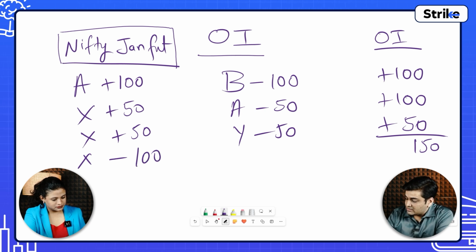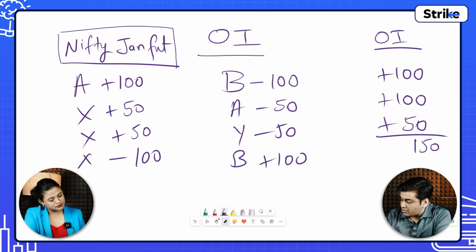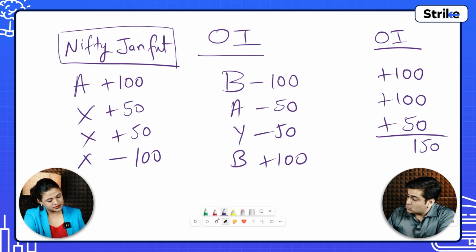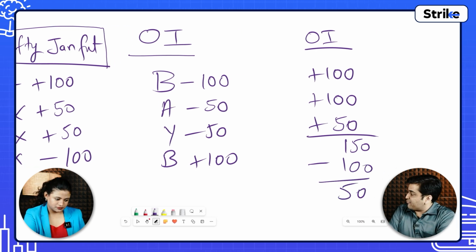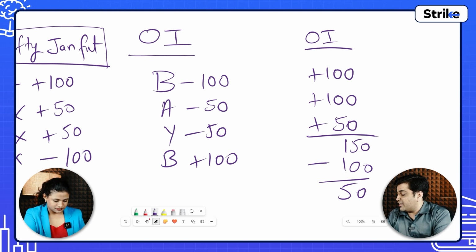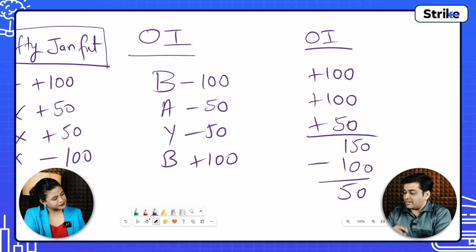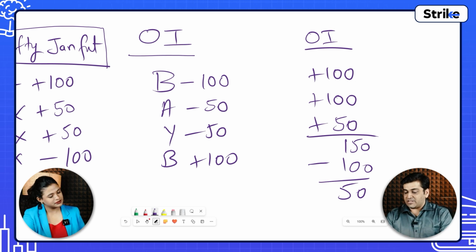And Mr. B, since he has sold earlier, buys those 100 contracts. So what will happen is that these 100 contracts which were opened up are getting closed. So what will happen to OI is there will be minus 100 contracts and there will be 50 contracts left in the market. Okay, so there is a reduction in OI in this case. Did you understand? Yeah.